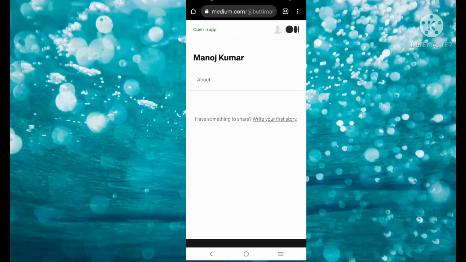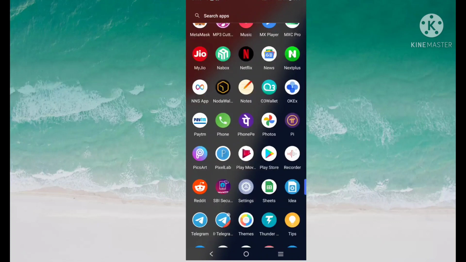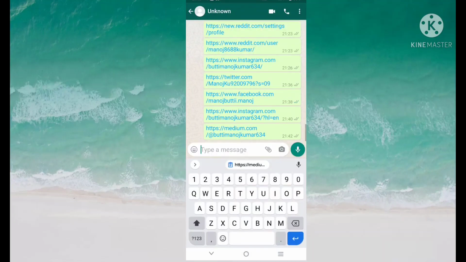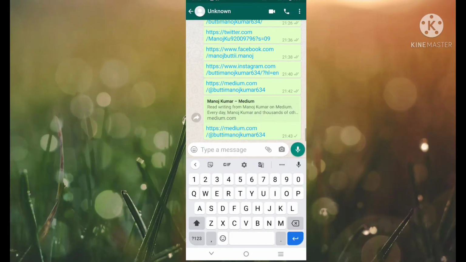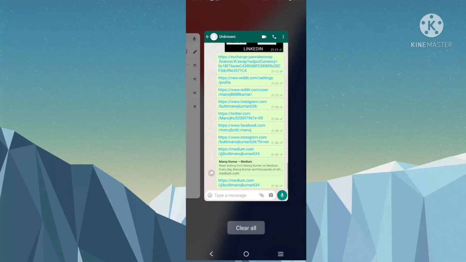After clicking on your name, in the search bar your profile link will be generated. So copy that link and save it in one place. I'm storing all this in WhatsApp. Okay, this is my Medium profile link.